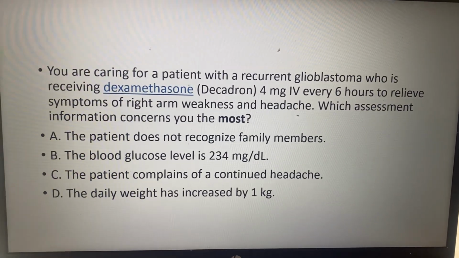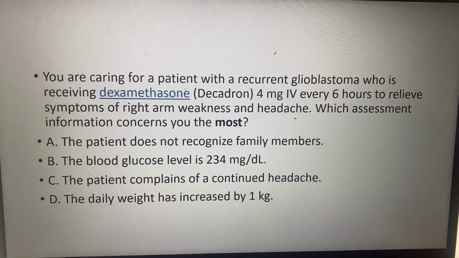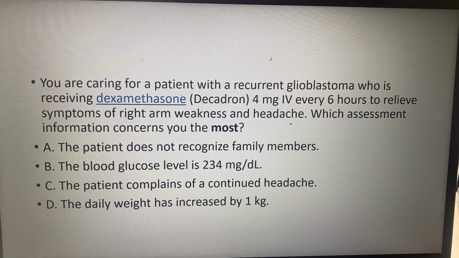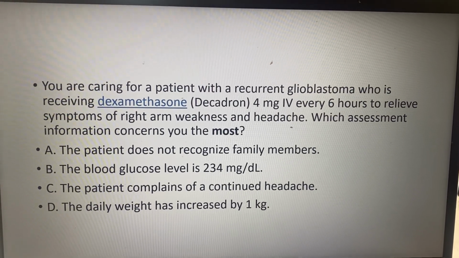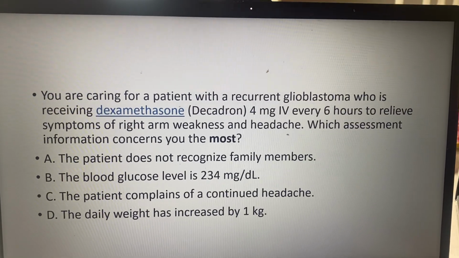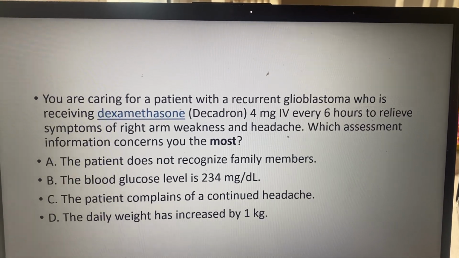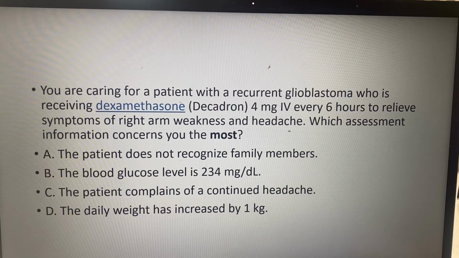As always, I encourage you to have something to write with, something to write on, and not only note your answer, but think about what your rationale is. Why did you choose that answer? Because you want to see if your rationale is in alignment with the question's rationale, right?